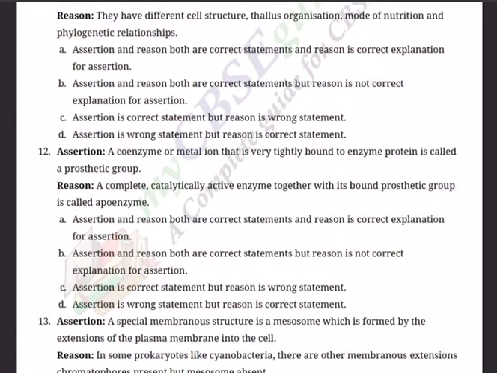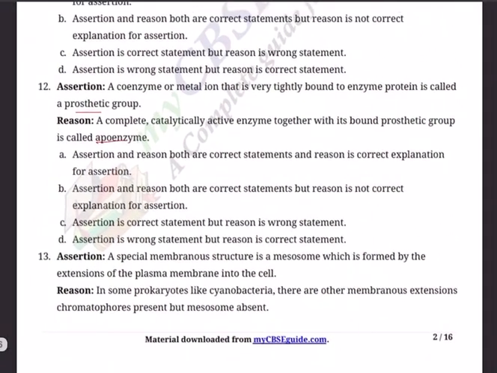Question number 12. Assertion: a coenzyme or metal ion that is very tightly bound to enzyme protein is called a prosthetic group. Reason: a complete catalytically active enzyme together with its bound prosthetic group is called apoenzyme. Okay. A. A and R both are correct, and R is correct explanation for A. B. A and R both are correct, but R is not correct explanation for A. C. A is correct, but R is wrong. D. A is wrong, but R is correct.